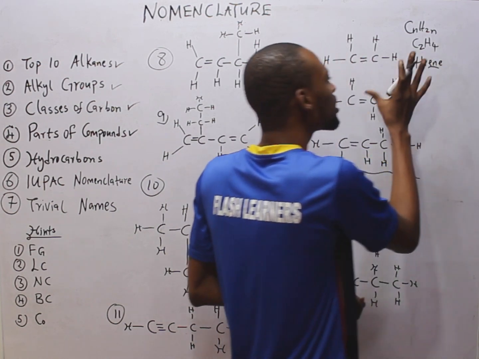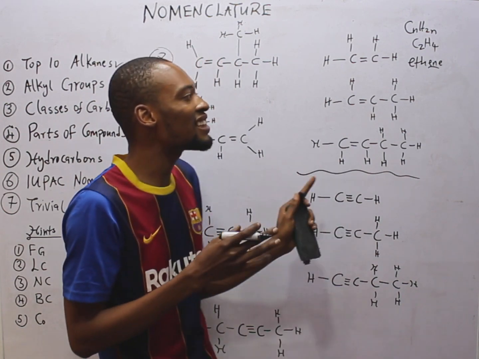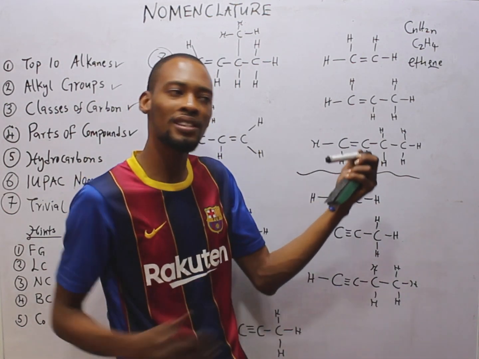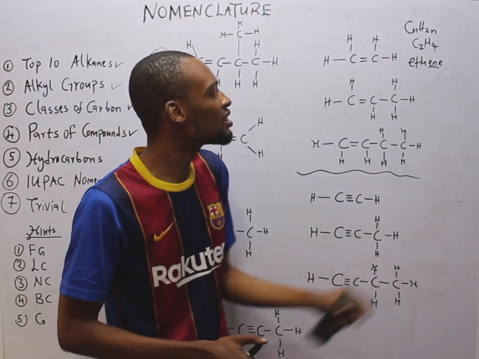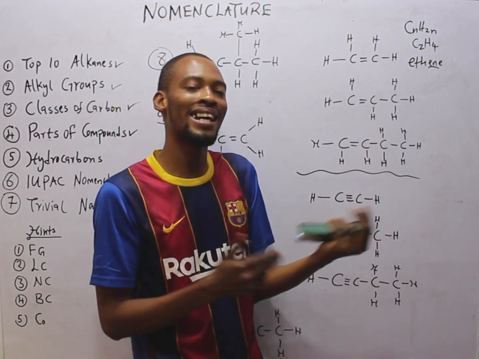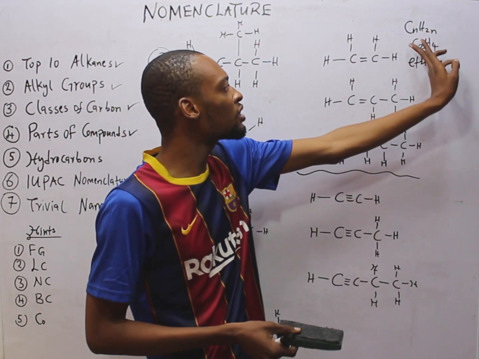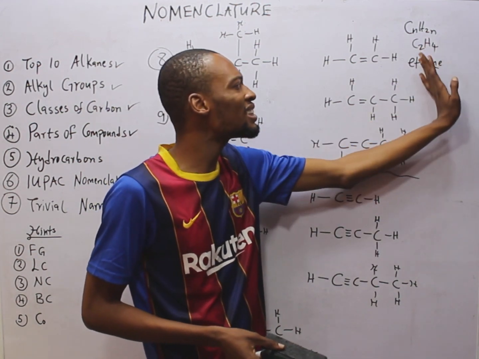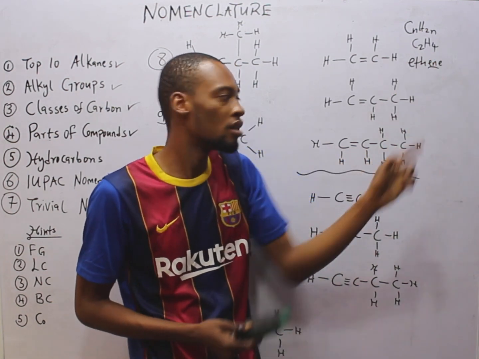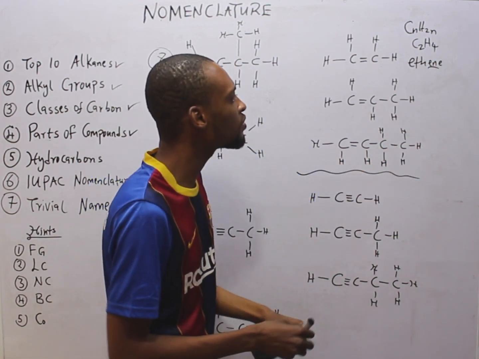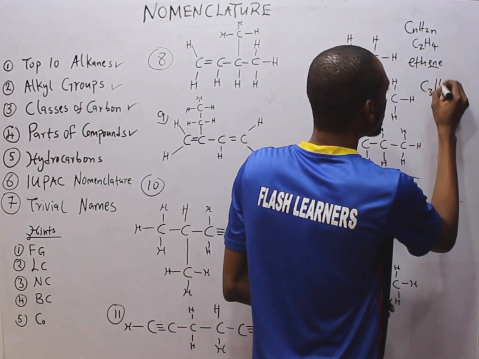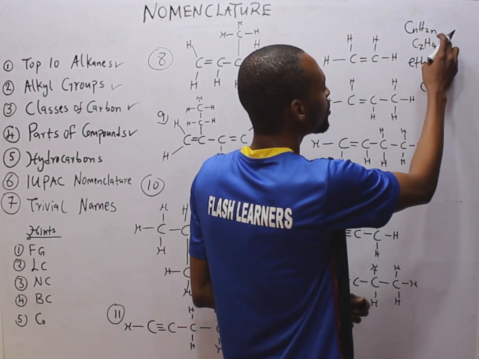So the difference between alkane, alkene and alkyne naming, for the first 10 members, is the difference in the number of carbon and hydrogen. That is all. Once you follow this formula, so long as it has 2 carbons and 4 hydrogens, it is simply ethene, an alkene. Now, the next member is obviously C3H, 3 times 2, 6.